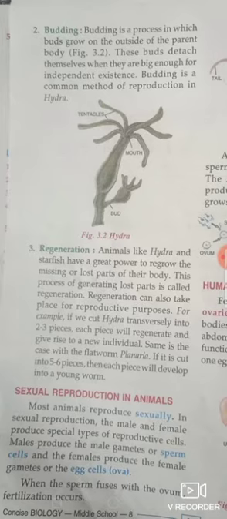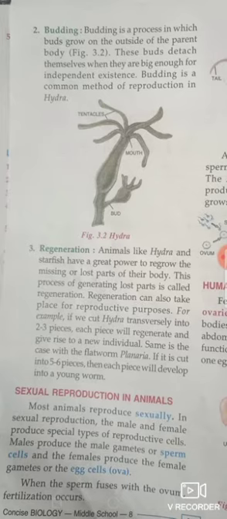Okay, so what have we studied? We have studied asexual reproduction. In asexual reproduction, the first thing that we have studied is fission, which may be binary or multiple. Secondly, we have studied budding. Third, we have studied regeneration.